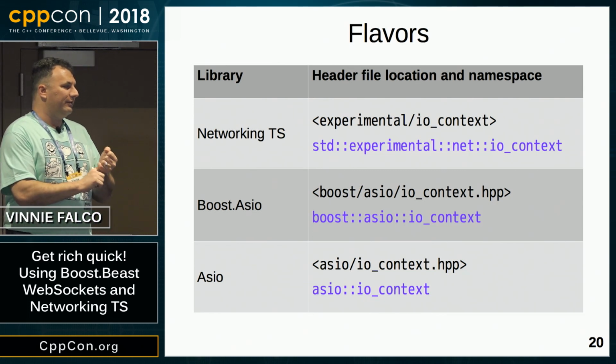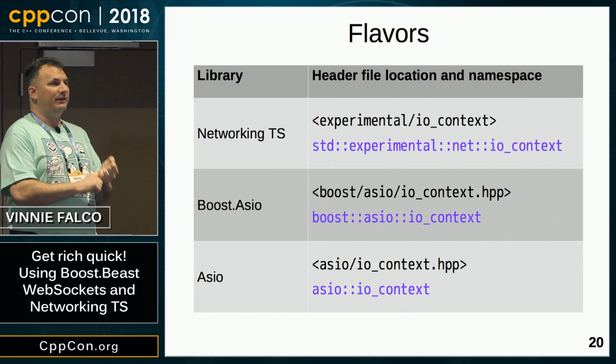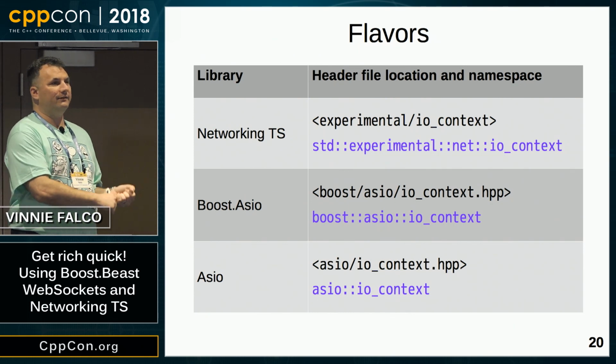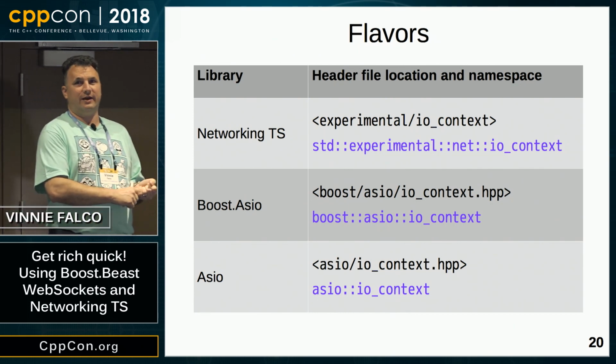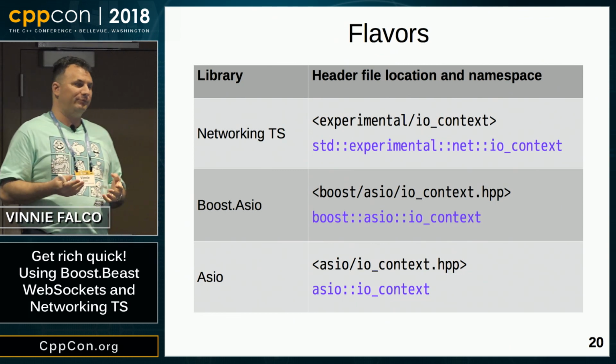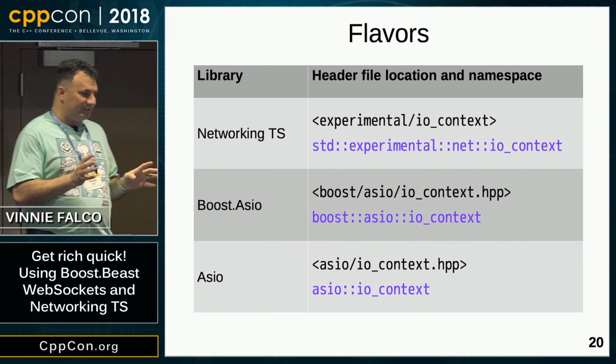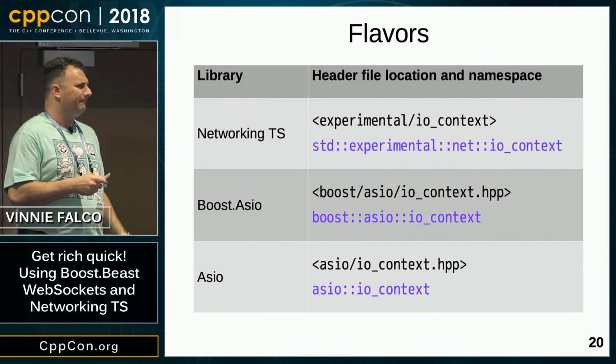One major difference is that Asio and Boost.Asio have features that are not yet in the Networking TS and won't go in for the first iteration, such as support for capturing signals. I believe serial ports, not exactly sure about that one.